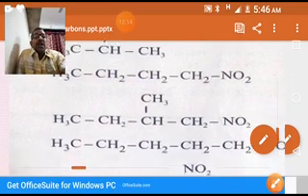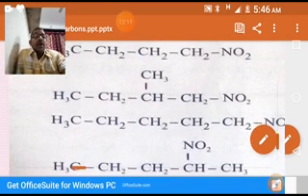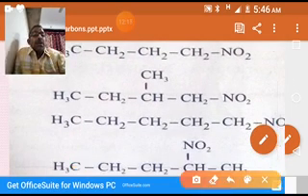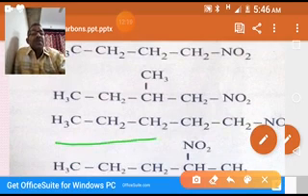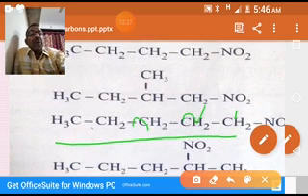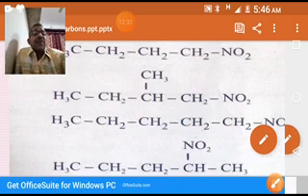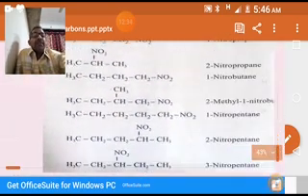You see another example. The nitro group is at 1 carbon, first carbon, 2, 3, 4, 5. It's a pentane. As we know, that is a pentane. That's why it is 1-nitropentane.